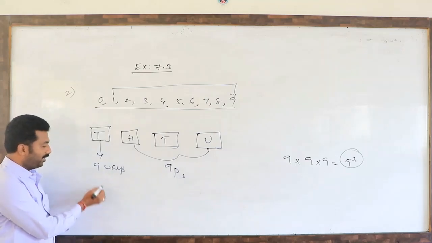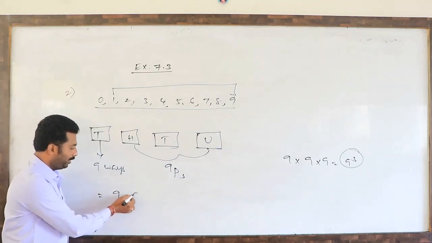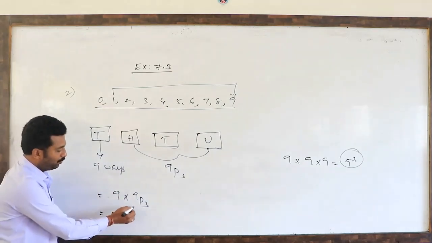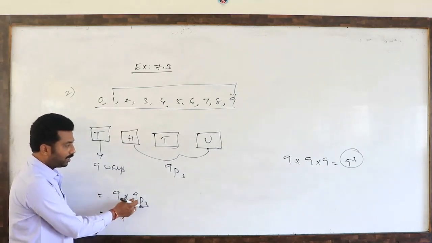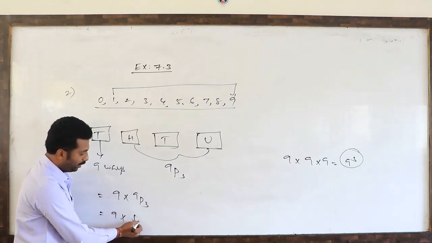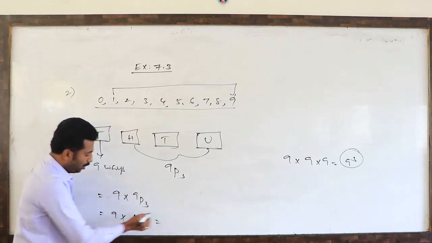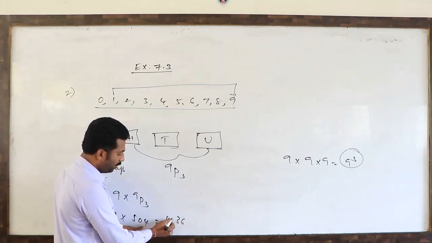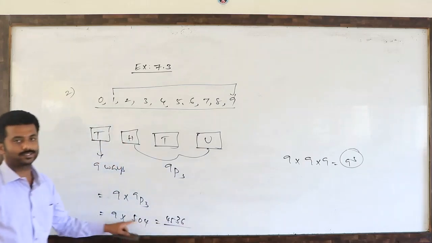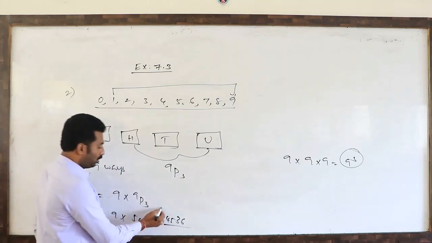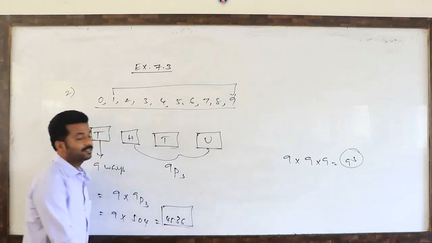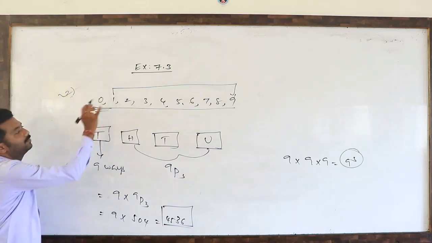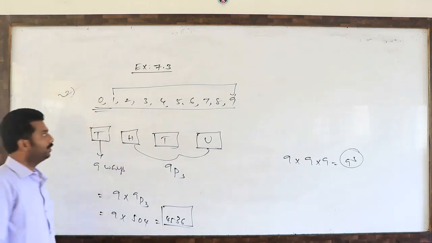So from the fundamental principle of counting, 9 into 9P3. We already calculated that as 504, so 9 into 504 is 4536. So 4536 4-digit numbers are there using the digits 0 to 9.